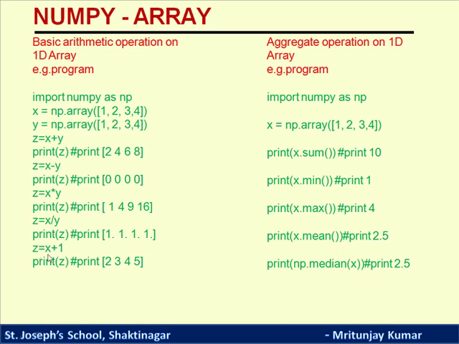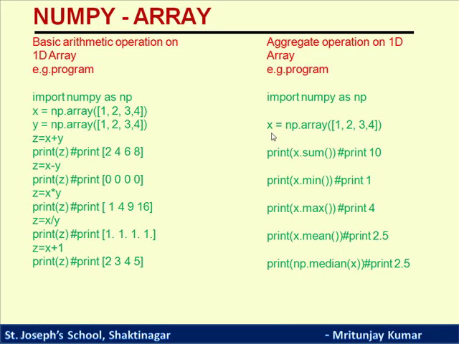Similarly, if I write z is equal to x plus 1, what it will do is increase the value of each element of x by 1. So 1 becomes 2, 2 becomes 3, 3 becomes 4, and 4 becomes 5. Similarly, you can see here aggregate operations on a 1D array. Aggregate means there are certain functions that we can perform, similar to the arithmetic operations.